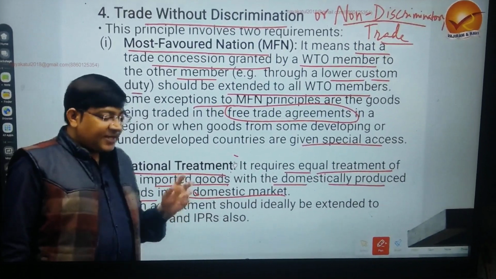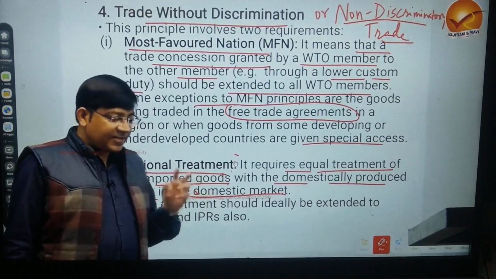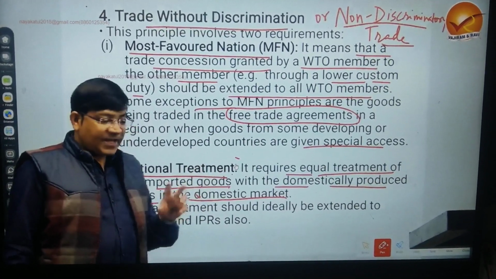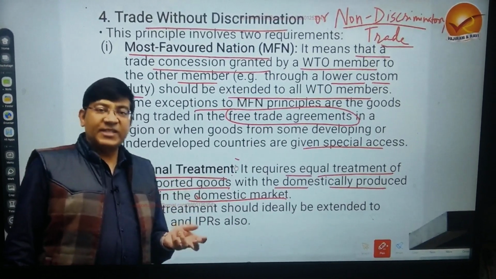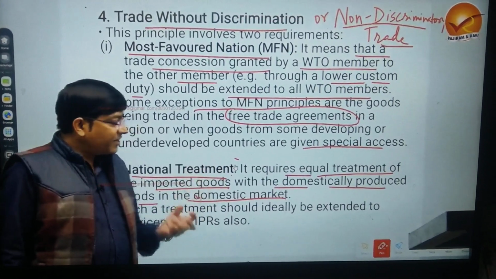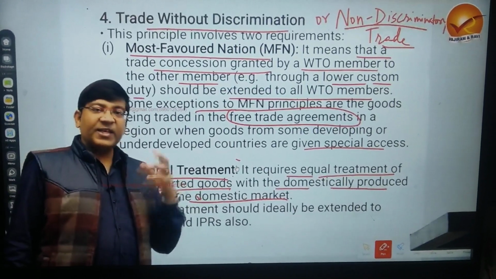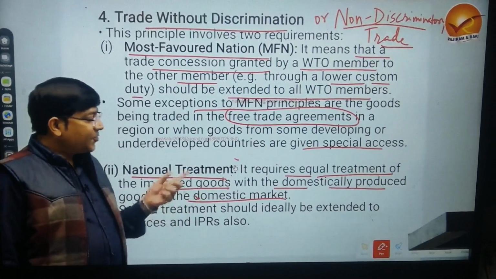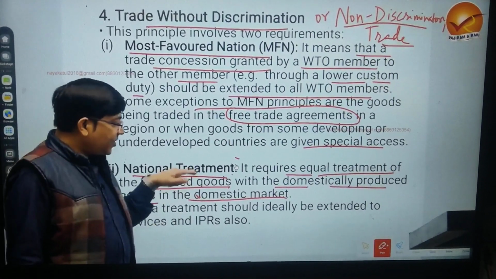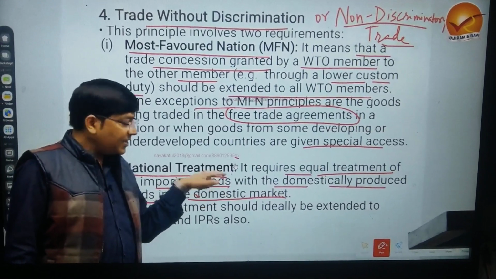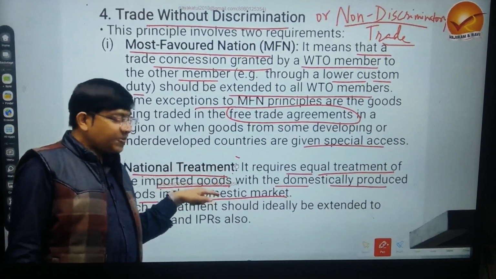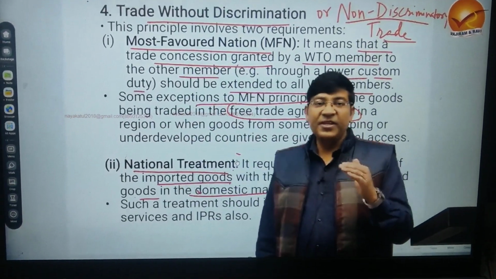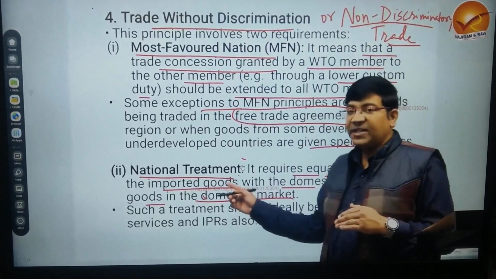For example, suppose that steel is getting imported by India from, say, South Korea, the same example, and an Indian steel company is also providing steel in the Indian market. So once the South Korean steel has paid its custom duties or followed all the requirements, then the Korean steel should be treated on the same level as the domestic steel in the domestic market. Government, for example, should not discriminate between the South Korean steel and the Indian steel. That is national treatment.